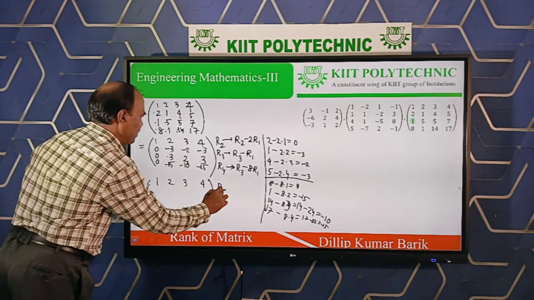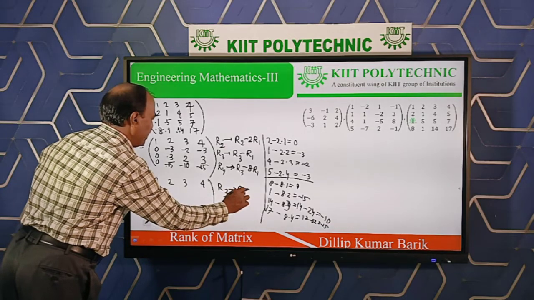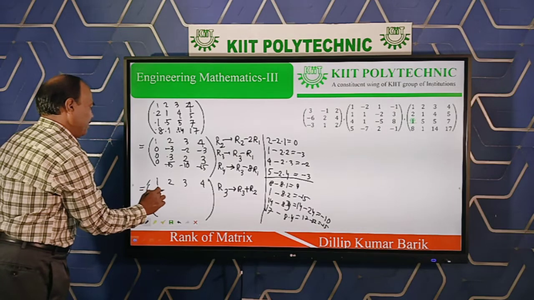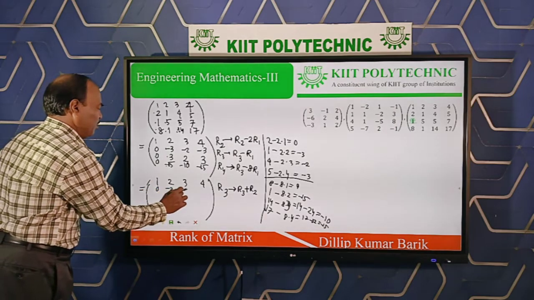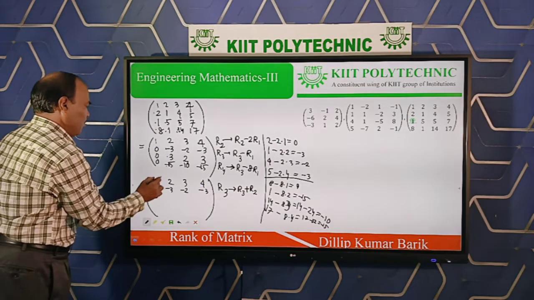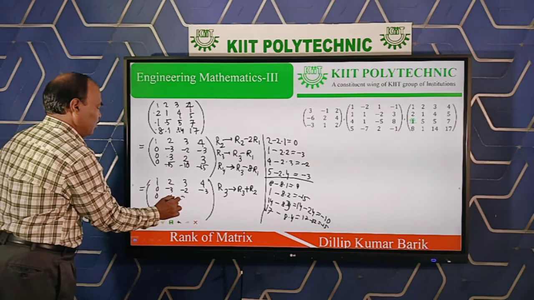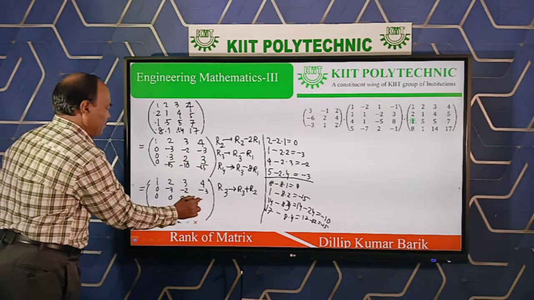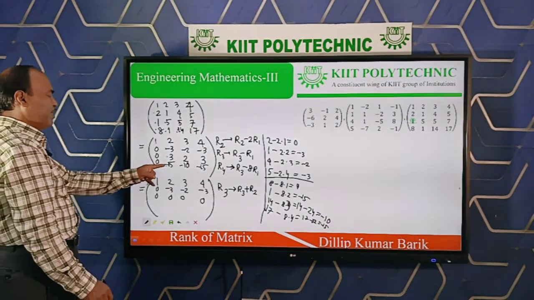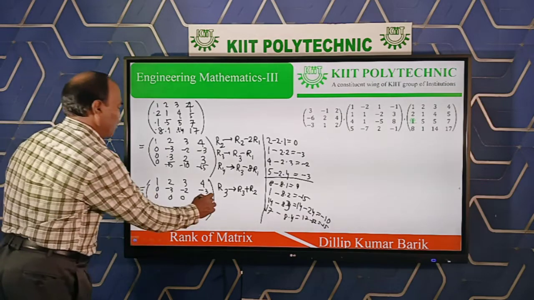So row 3 replaced by row 3 plus row 2. Keep the second row fixed: 0, minus 3, minus 2, minus 3. Here 0 plus 0 is 0, minus 3 plus 3 is 0, 2 minus 2 addition is 0, and minus 3 plus 3 also 0.